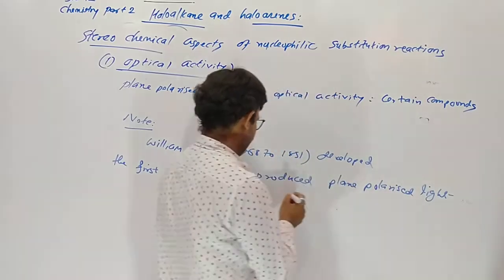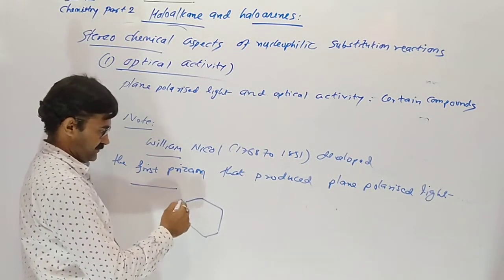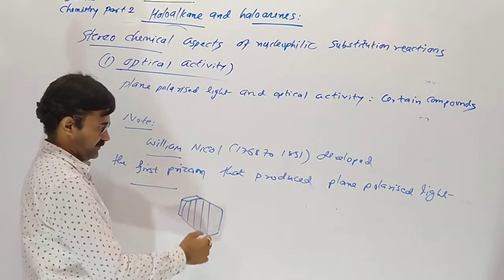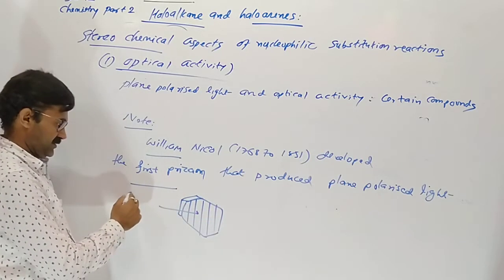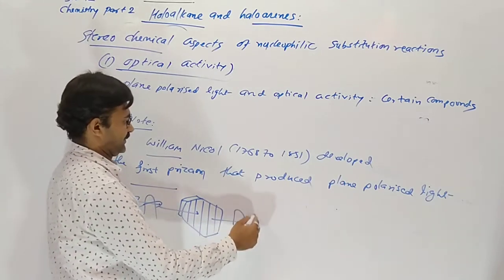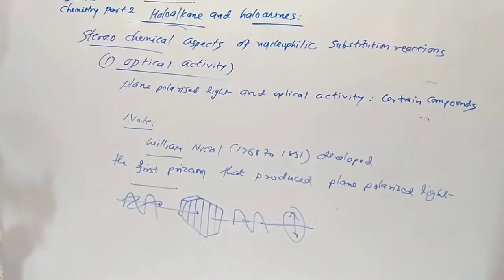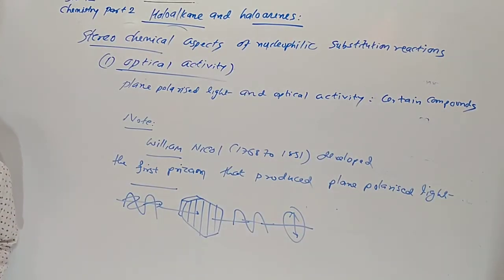So in his honor, we call it the Nicol prism. We discussed this is a prism. When we pass ordinary, non-polarized light, it converts into polarized light. That is the Nicol prism. Understood?